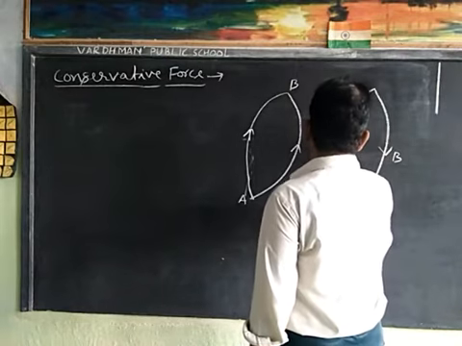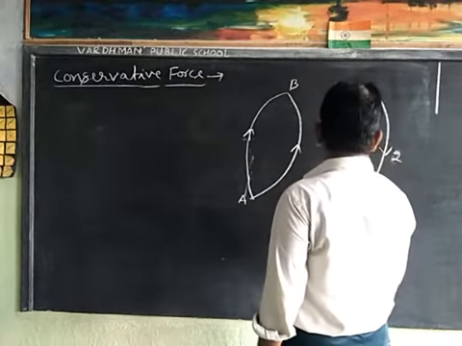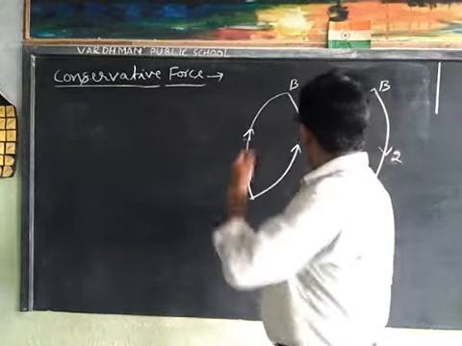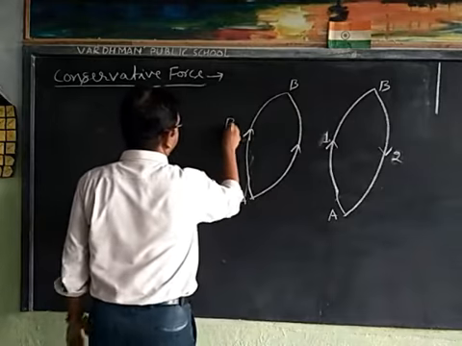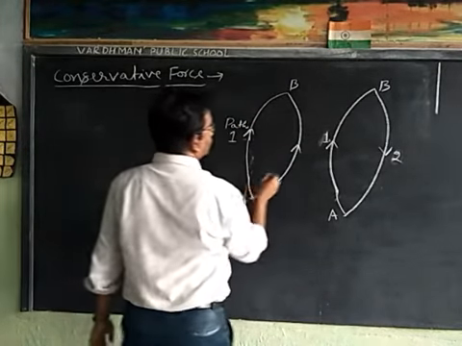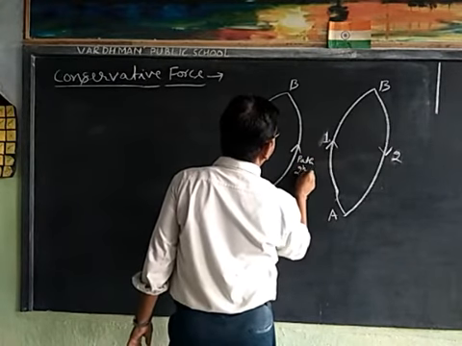This is first path and this is second path.